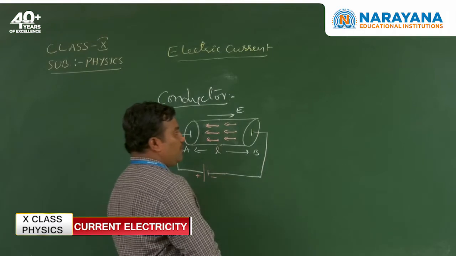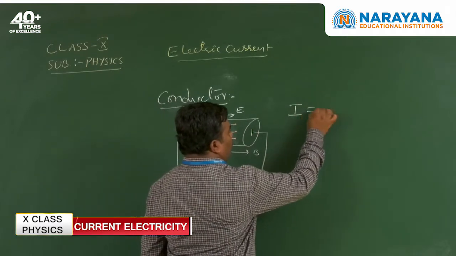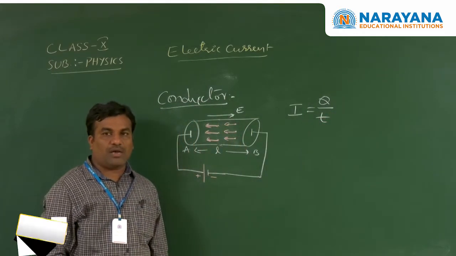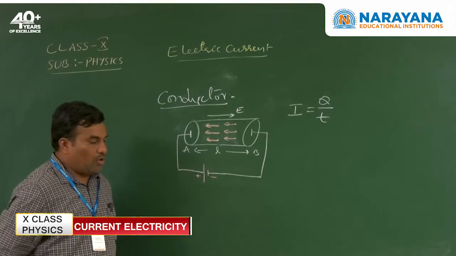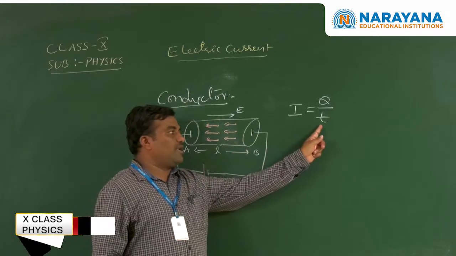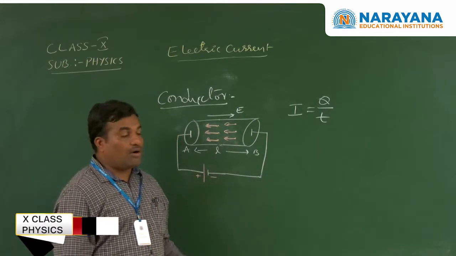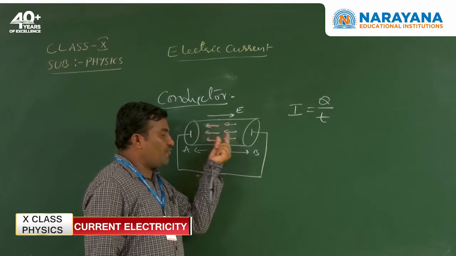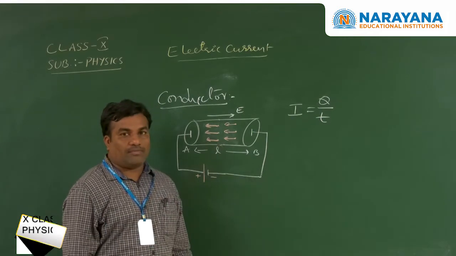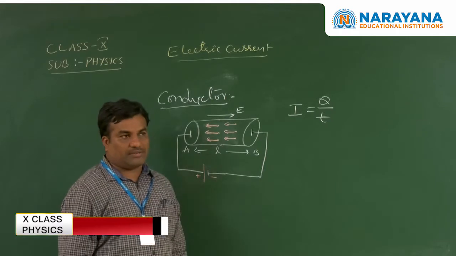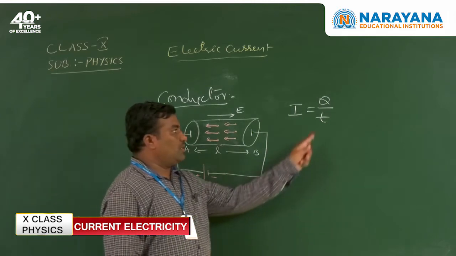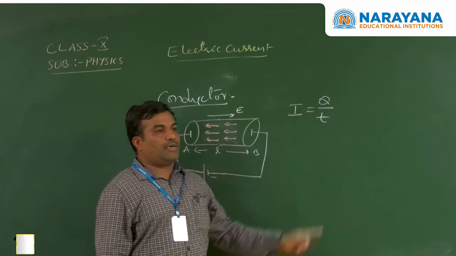So that's why I am writing here, I is equal to Q by T. Q is the amount of charge crossing any unit area of cross section of the conductor in time interval t, which is called electric current. The order of motion of electrons gives the electric current when we apply battery terminals at the ends of the conductor. I is equal to Q by T. So this is the charge, this is the time.